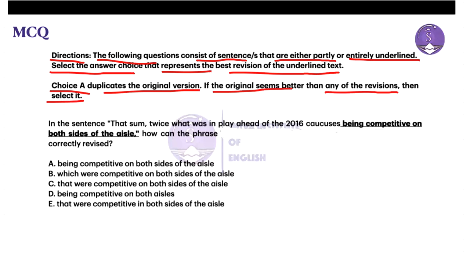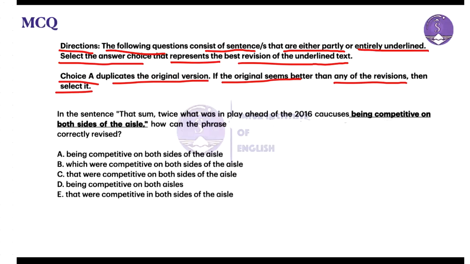So, what is the sentence pointed out here? It is stated in the sentence that some twice what was in play ahead of the 2016 caucuses being competitive on both sides of the aisle.